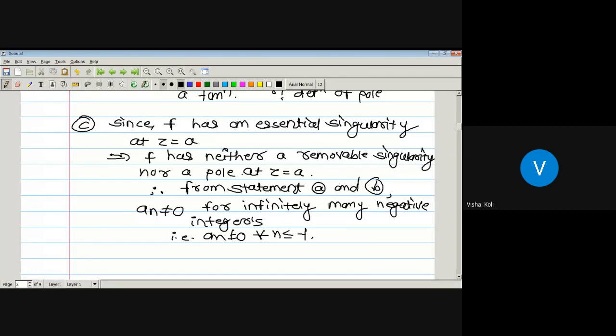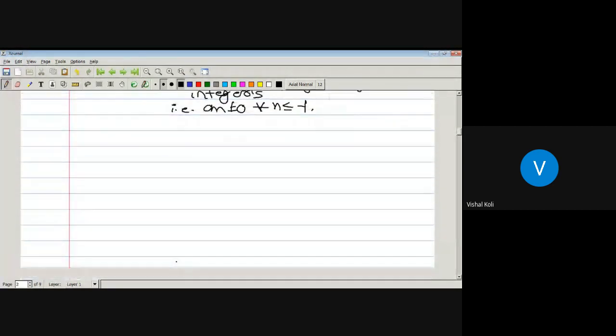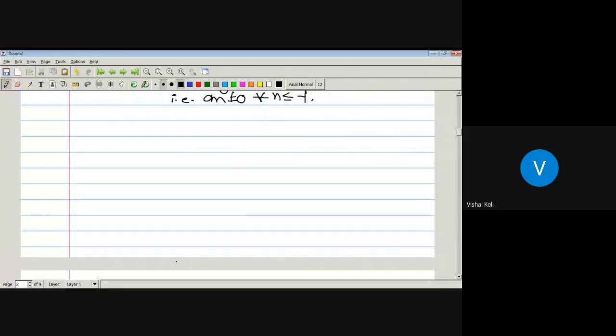Okay, so now we will take some examples depending on this corollary and the Laurent series development. Before going towards the examples, we will see some results.